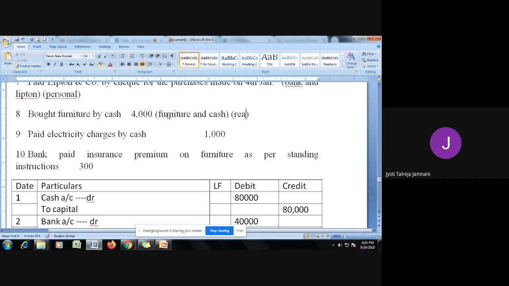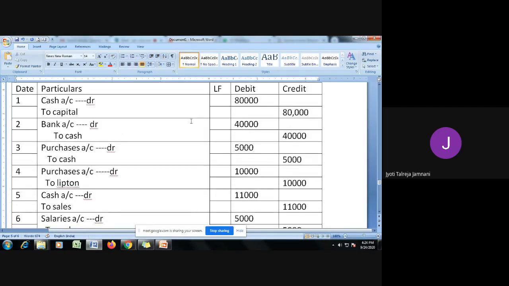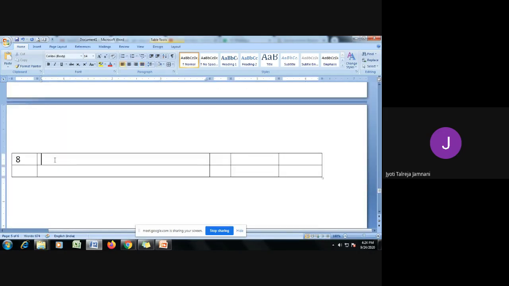So both will have real account rules applied. Real account says debit what comes in, credit what goes out. What is coming in? Furniture is coming in, so furniture account debit. And what is going out? Cash is going out, so cash account should be credited. So here we write "to cash," and the amount is 4,000 rupees.